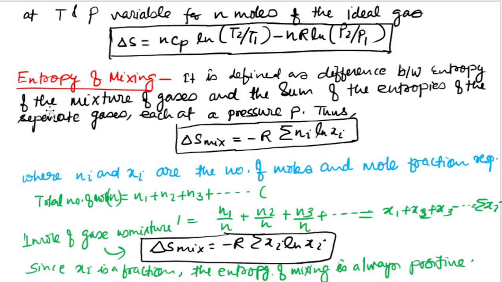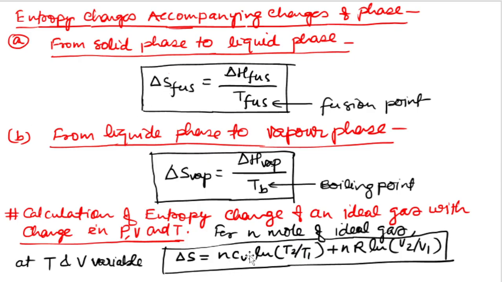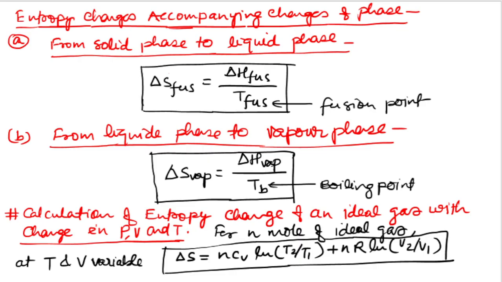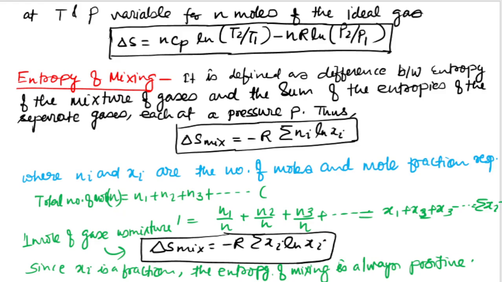Also CP is used here, while earlier it was CV. So please check the difference between them, how you get a different equation with different variables.